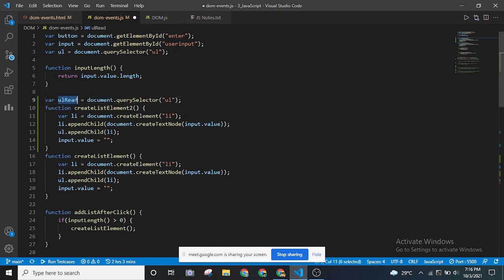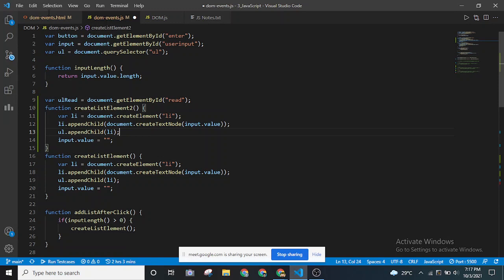Let me create a new variable ul read, which will select using get element by ID. I'll be using read actually this time instead of the query selectors. Now it will grab the unordered list that I have set.